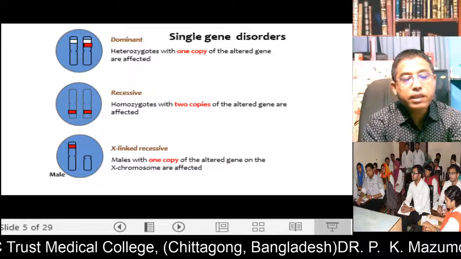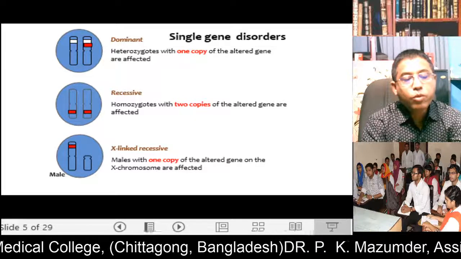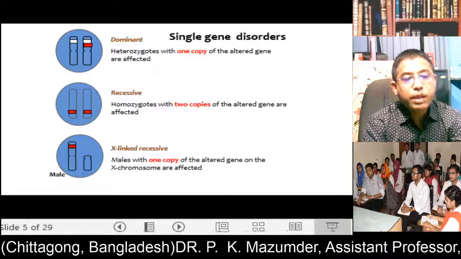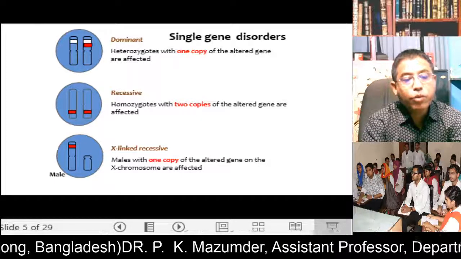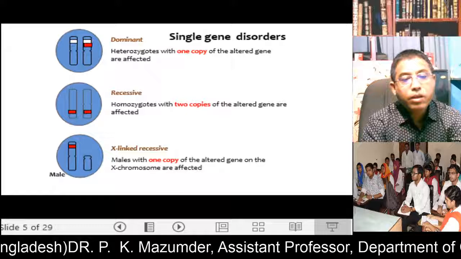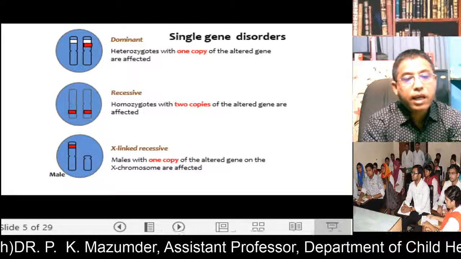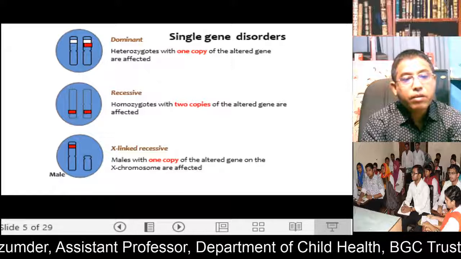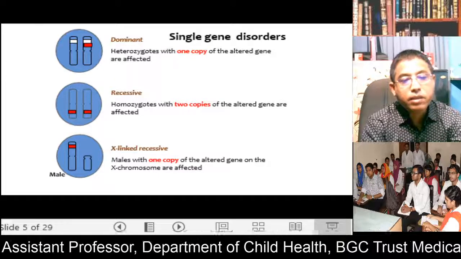And for X-linked, you know, there are two X chromosomes present in the female. So if any chromosome has a defective gene, it produces either X-linked recessive or X-linked dominant characteristics.